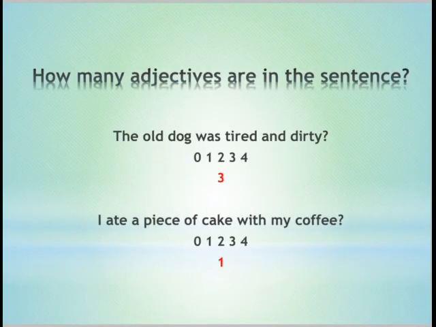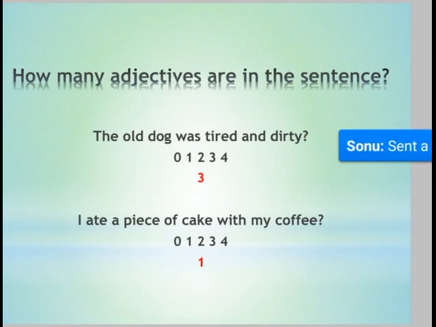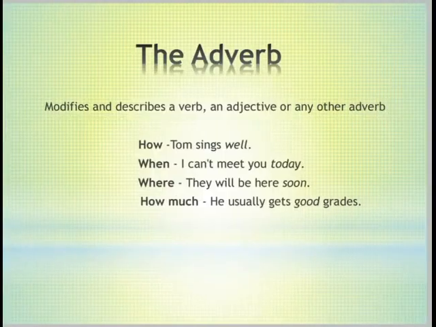How many adjectives are in the sentences? The old dog was tired and dirty. Old is adjective, tired is adjective, dirty is adjective. 3. I ate a piece of cake with my coffee. So over here, what is the adjective? That is my, which is not a piece of cake.